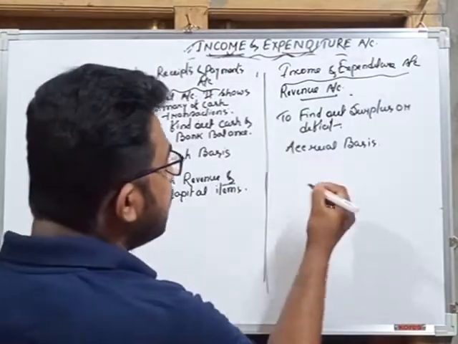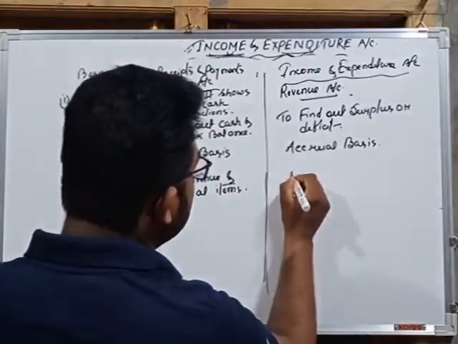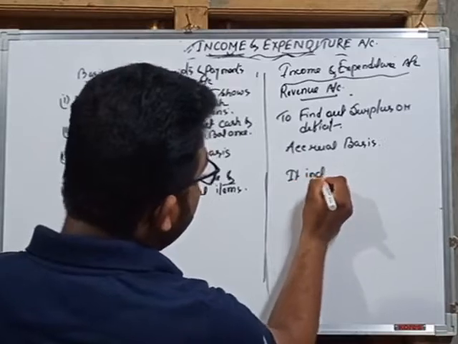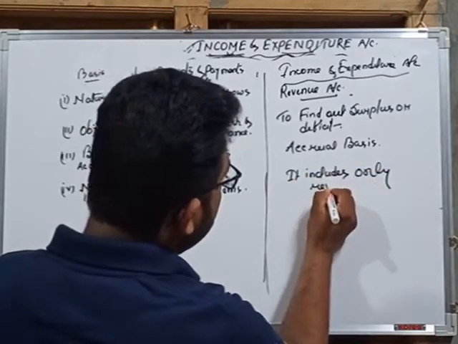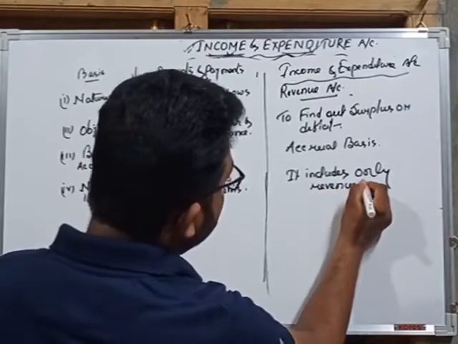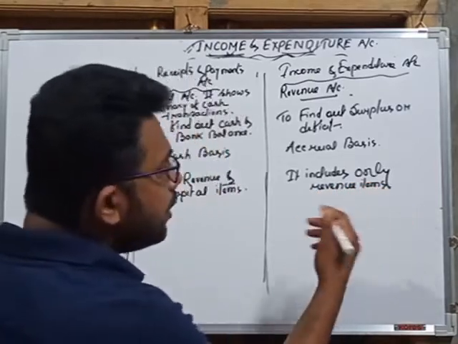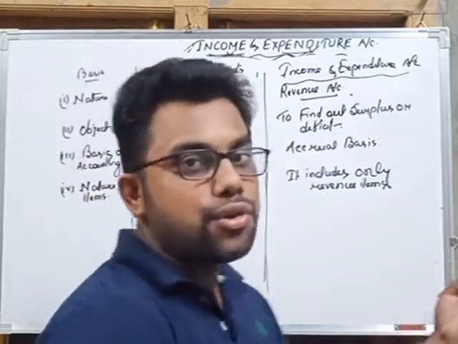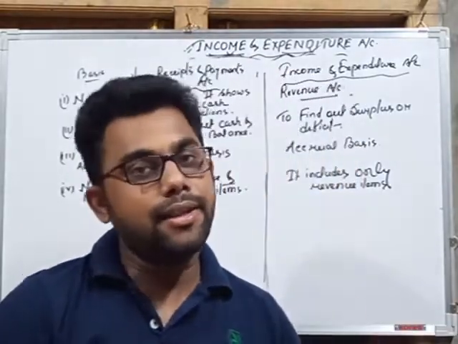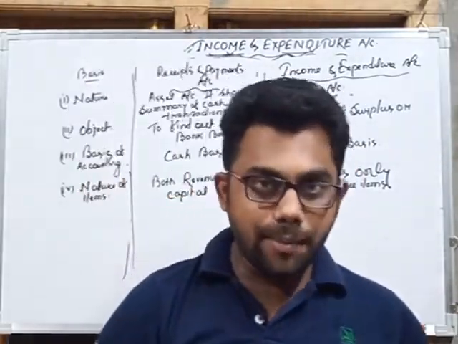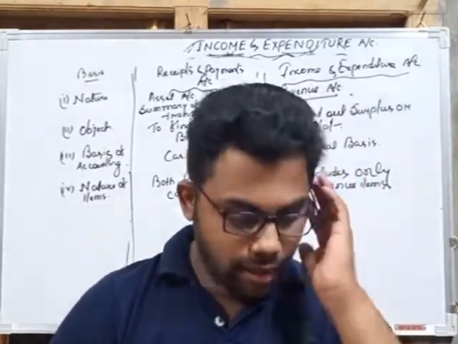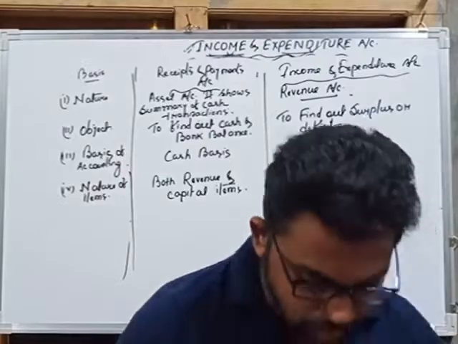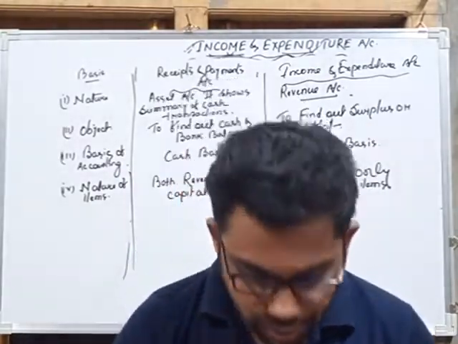And income and expenditure account includes only revenue items. Because it is a revenue account, all the revenue incomes or revenue expenses during the year will be recorded in income and expenditure account, and all the capital nature items will be excluded by the non-trading organization while preparing income and expenditure account.